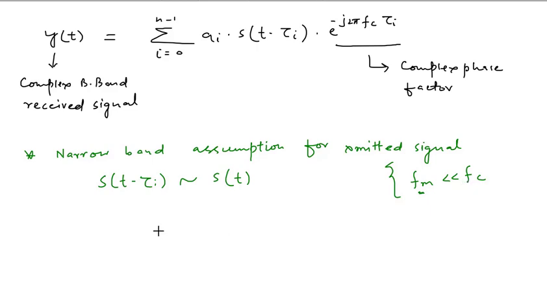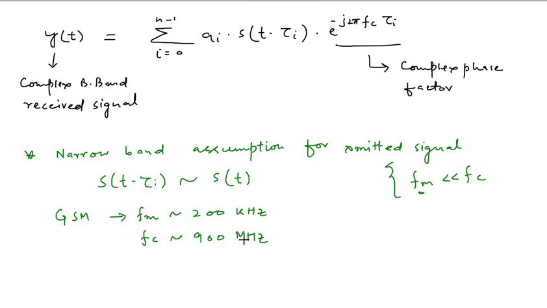For example, in a GSM based system, the maximum frequency is approximately 200 kilohertz and the carrier frequency fc is 900 megahertz. So the maximum frequency is far less than the carrier frequency, and in that case we can say that there is a narrowband transmitted signal.